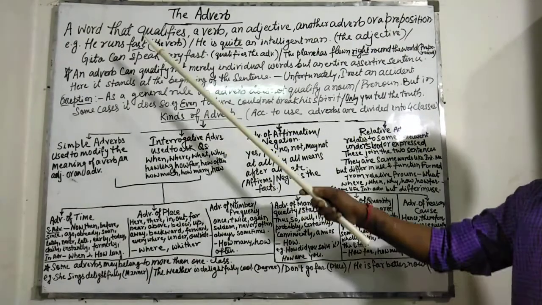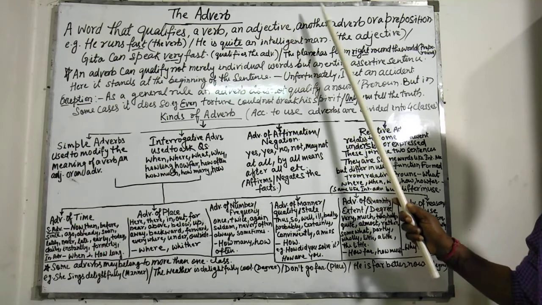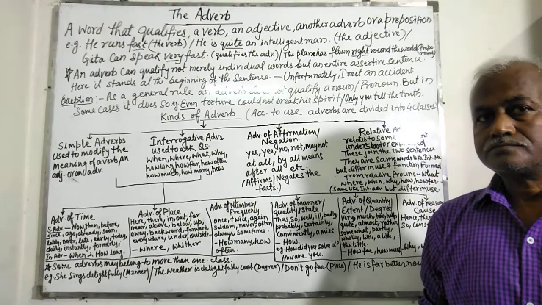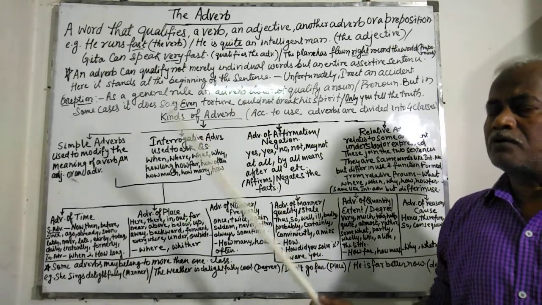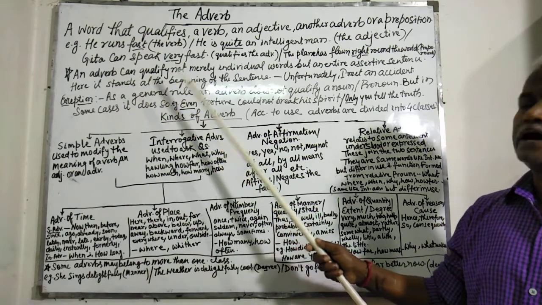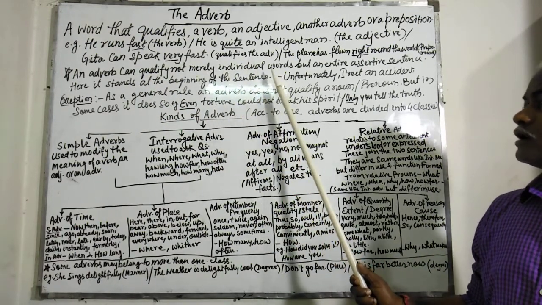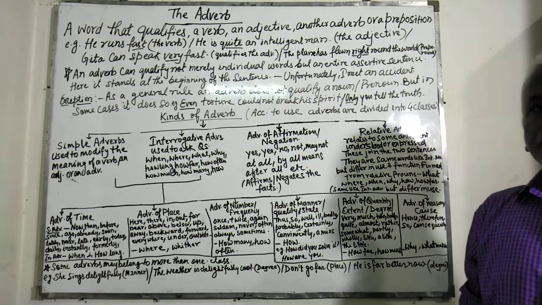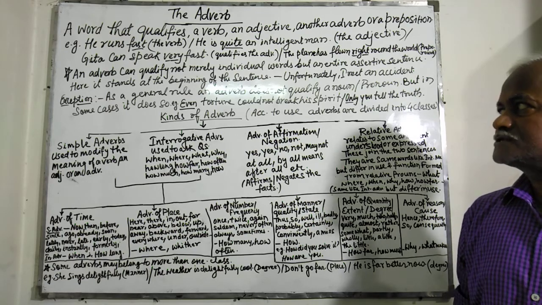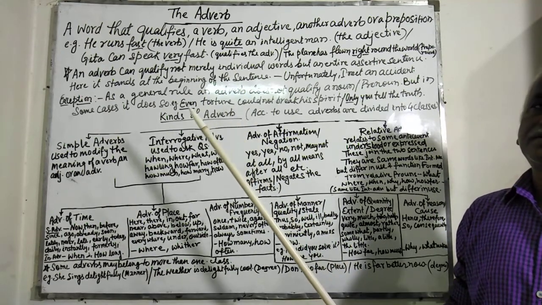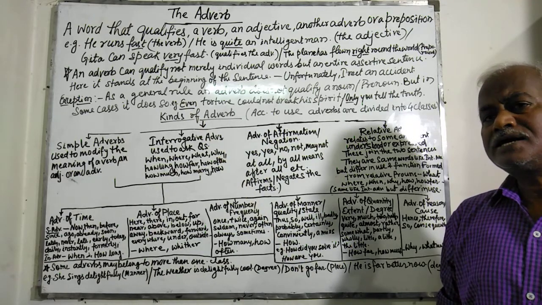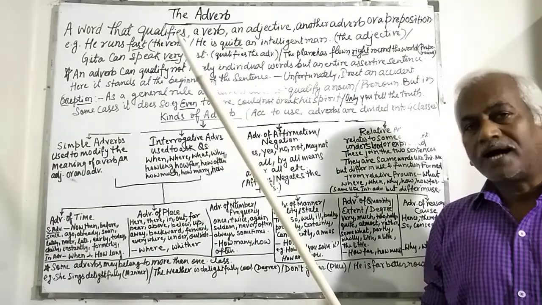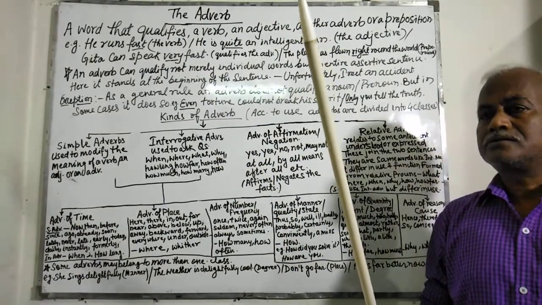A word that qualifies a verb, an adjective, another adverb or a preposition is called an adverb. Here we have to remember one thing: an adverb can qualify not merely individual words but also an entire assertive sentence. In this case, it stands at the beginning of the sentence. For example, only you can tell the truth. Here only is an adverb and it is qualifying the whole sentence.